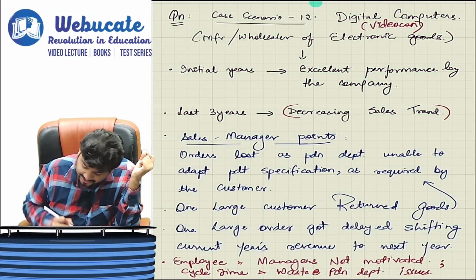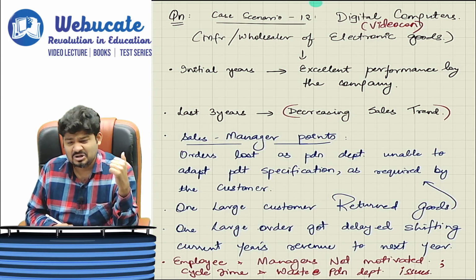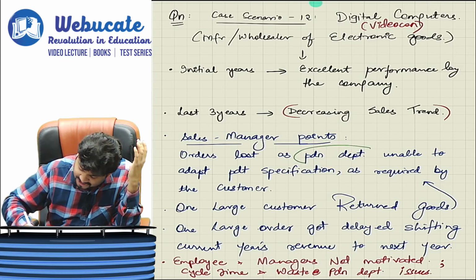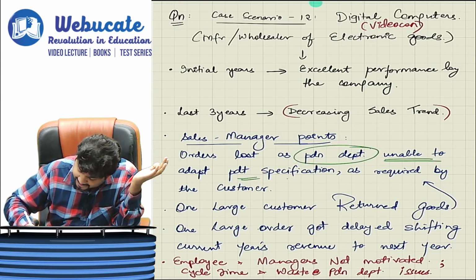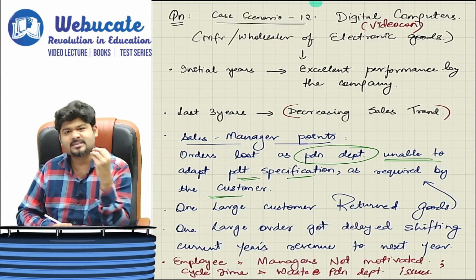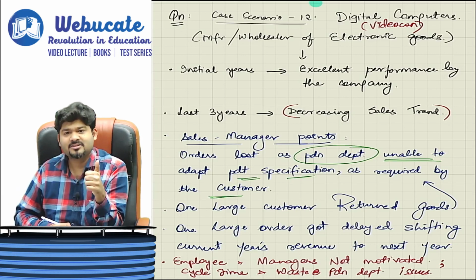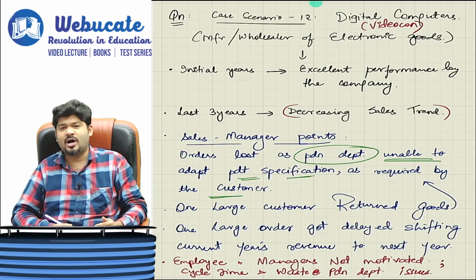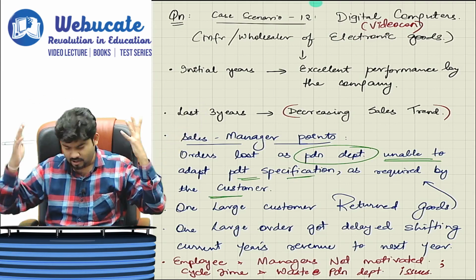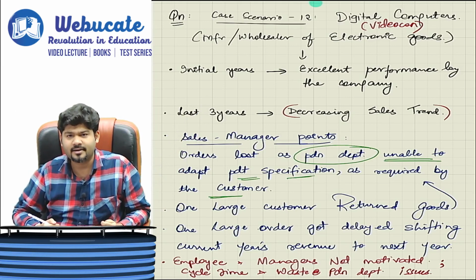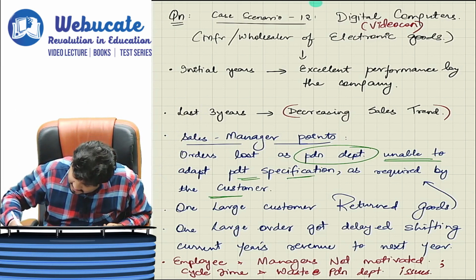Sales manager points out, sir, orders are lost as the production department is unable to produce as per product specification required by the customer. So your production manager is not efficient enough to produce as per what the customer wants. Obviously, the customer will not come again, sir. One large customer returned goods.